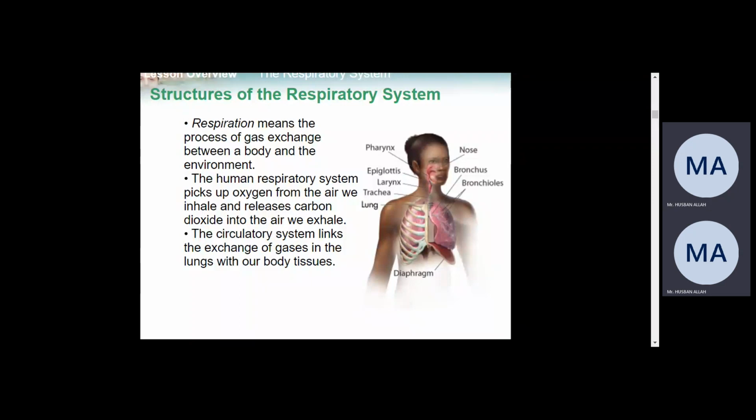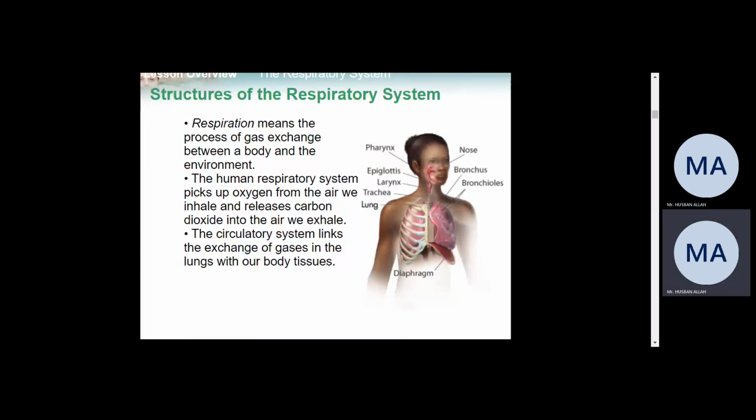Once this mixture of gases reaches the lungs, the lungs will receive only oxygen and will expel the rest of the gases, like nitrogen, carbon dioxide, and any other gas you took in, out to the environment. So the main organ of the respiratory system is the lungs. Lungs are the main organ of the respiratory system.